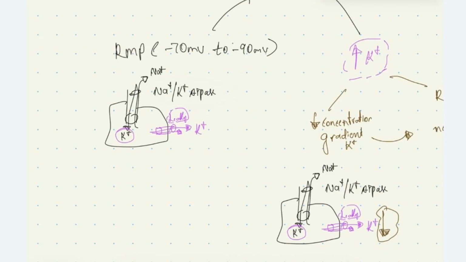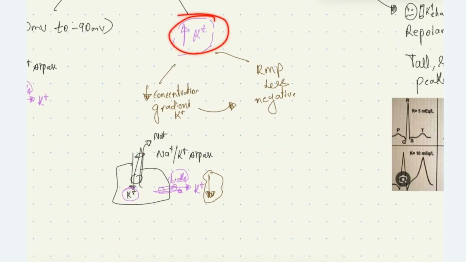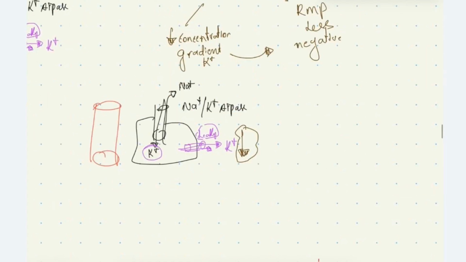Whenever there is an increased level of potassium inside the blood, it reduces the potassium gradient between the cell and the blood. So due to the reduced gradient, there will be a reduced amount of potassium going out of the cell into the blood through the leaky channels, because there is already increased potassium level in the blood.